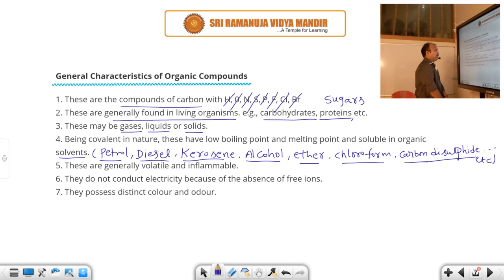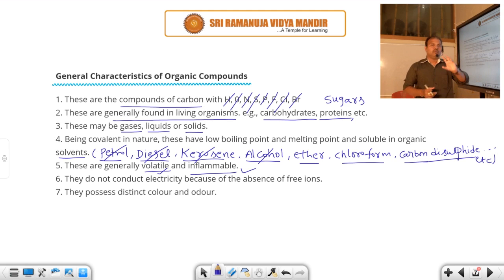Another one, organic compounds are generally volatile in nature and they are inflammable. Inflammable means these compounds can easily catch fire. Suppose you take petrol, petrol can easily catch fire. Kerosene, diesel, alcohol, they can easily catch fire, because organic compounds have an inflammable nature and they are volatile. They can be easily evaporated.